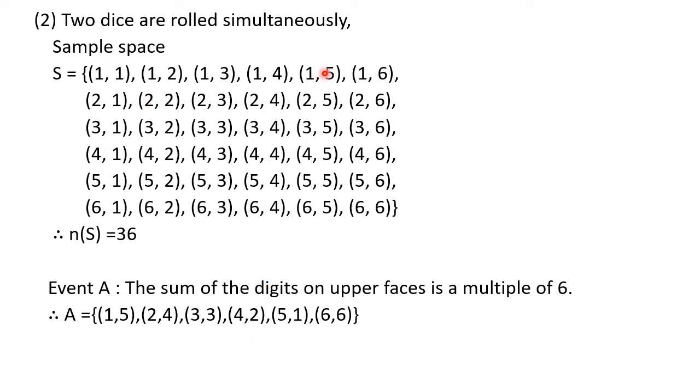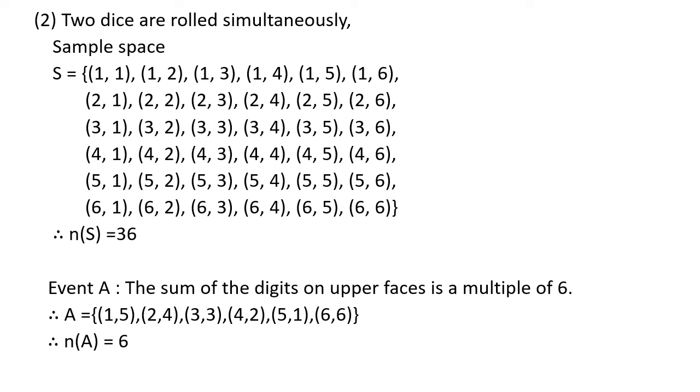See, (1, 5), (2, 4), (3, 3), (4, 2), (5, 1). See how we have moved here diagonally. Can you see it? And then finally here now no sample point is present. The last one, that is (6, 6). Okay. So in this way we have 6 sample points. So we can write down n(A) is equal to 6.